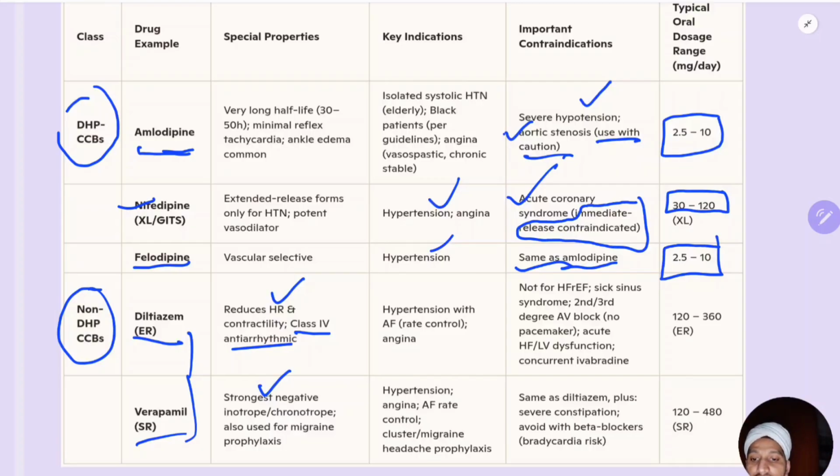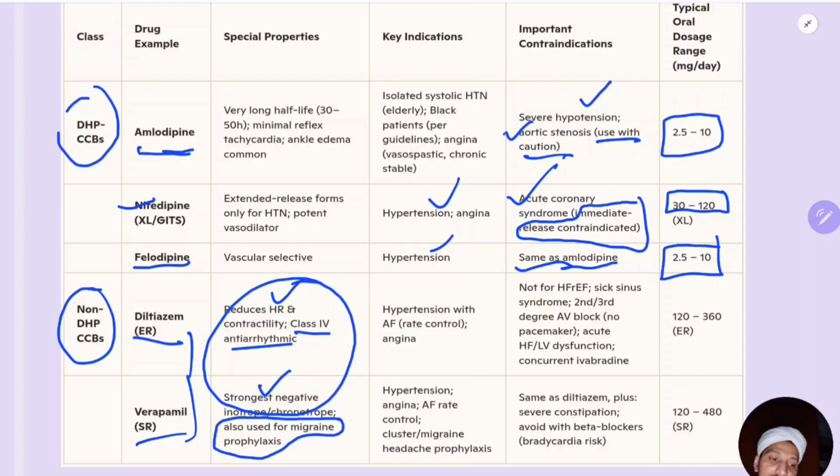Okay, so verapamil is also used for migraine prophylaxis. This is one another use. So usually these are used for arrhythmias. Okay, tachyarrhythmias they are used for. Usually these drugs are used for tachyarrhythmias. Okay, not used for hypertension because they cause bradycardia. Okay, and one important use of verapamil is migraine prophylaxis. And these two are used in extended release form only.